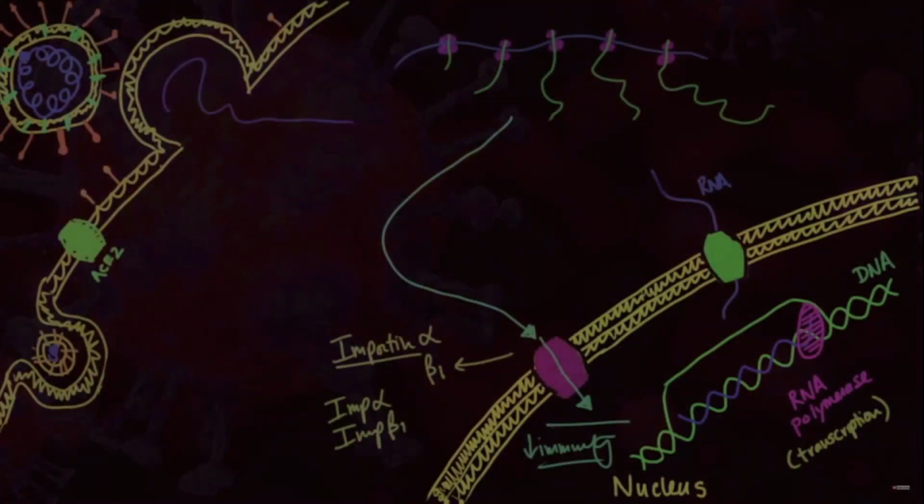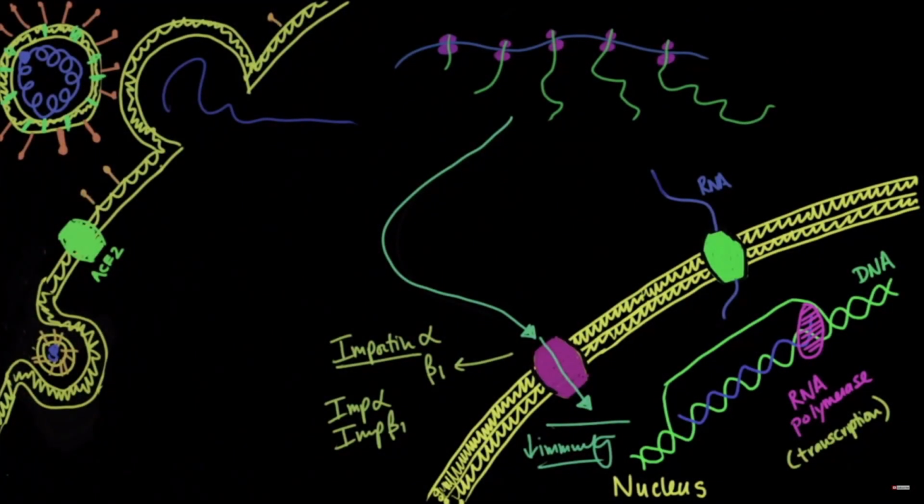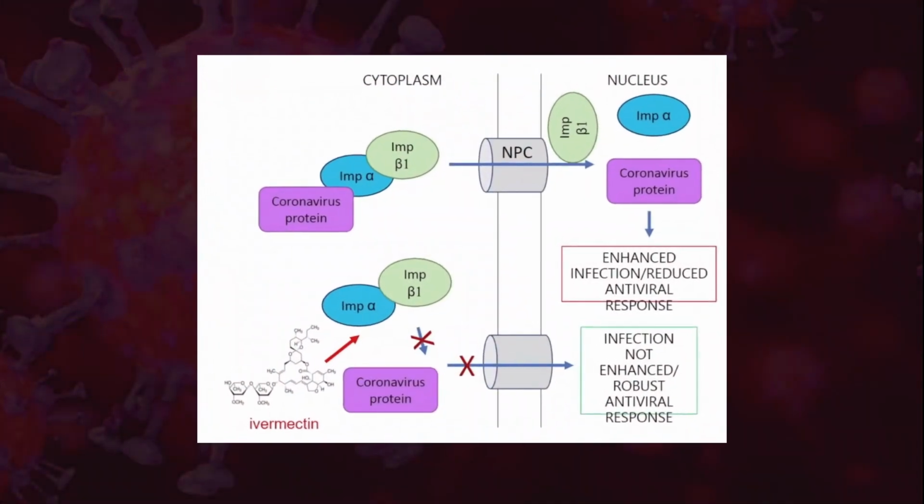Now the drug ivermectin, how does ivermectin act? Till now we know that SARS-CoV-2 uses the ACE2 receptor to facilitate its entry into the host cell. After entering the host cell, the viral genome uses host machinery to produce more viral RNA copies. These viral RNA copies then gain entry into the nucleus, and this entry into the nucleus is facilitated by importin alpha and beta 1. So in this diagram you will see this is the cytoplasm and this is the nucleus.